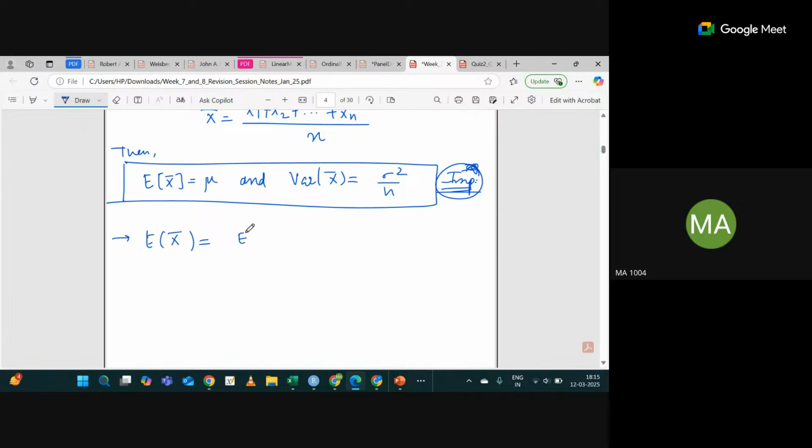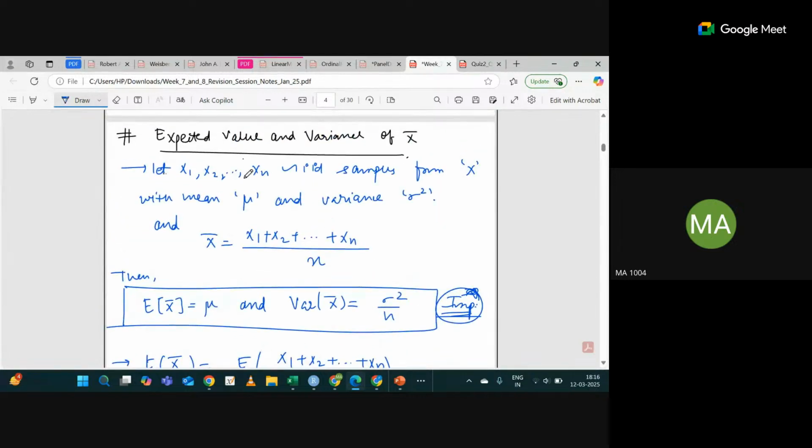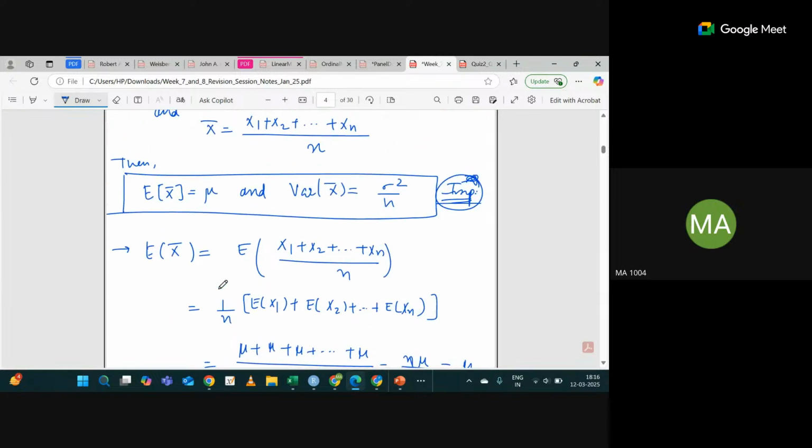Expectation of x bar is nothing but expectation of x1 plus x2 plus so on plus xn divided by n. Now I can write 1 upon n times expectation of x1 plus expectation of x2 plus so on plus expectation of xn. For each xi, what is the mean? Expected value of each xi is mu, because all are IID, so expectations and variances will be the same. It will be mu plus mu plus so on, mu divided by n. The numerator will be n mu divided by n. The n will get cancelled, which gives mu. So expectation of x bar is nothing but mu, which I wrote here.